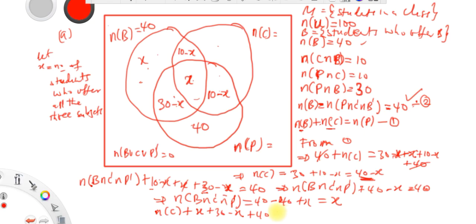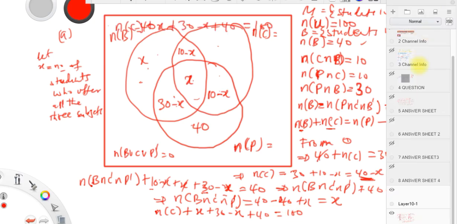We have to give us the universal set, which is equal to 100, guys. And don't forget we have this one, 40 minus s.